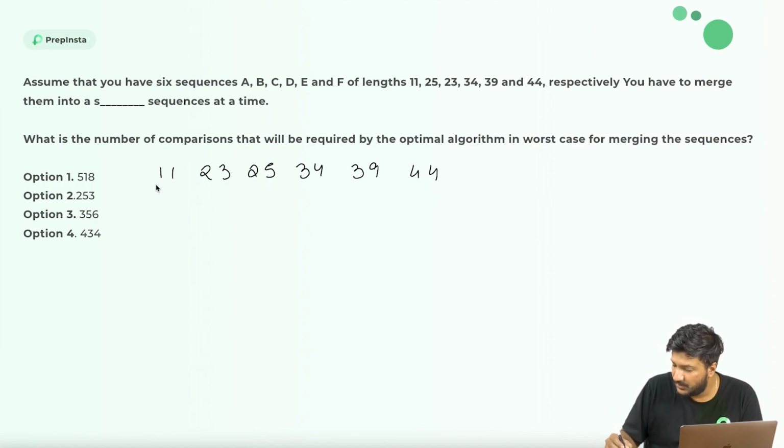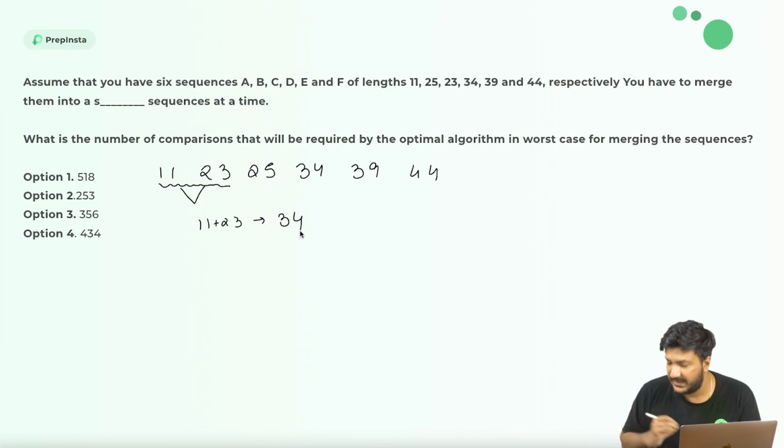Now, what I need to do is check the lowest two strings and merge them. So let's say if I merge these two, my resultant string would be of size 11 plus 23. That is 11 plus 23, it would be of size 34. So the resultant string would be of 34.